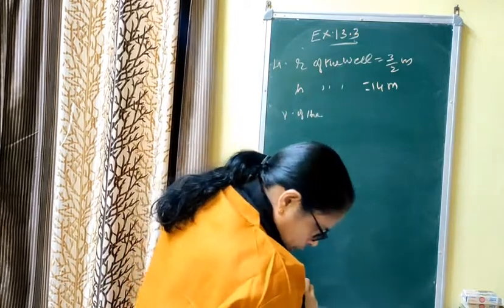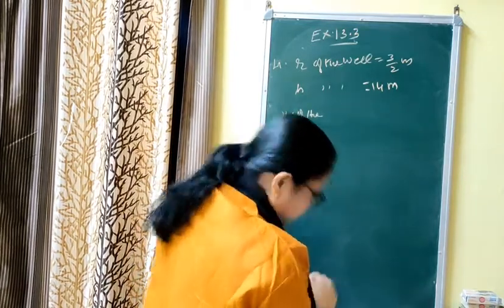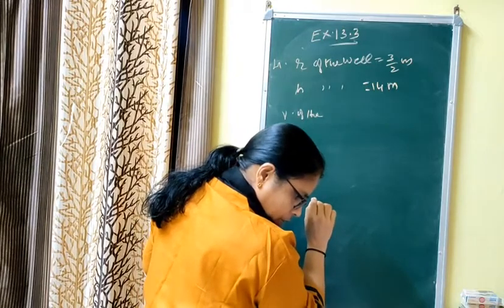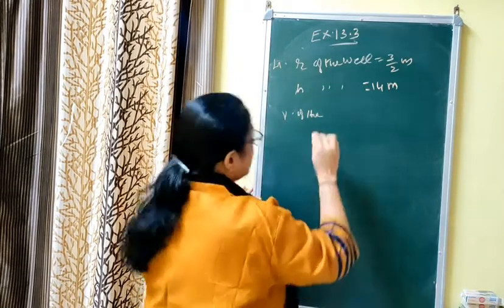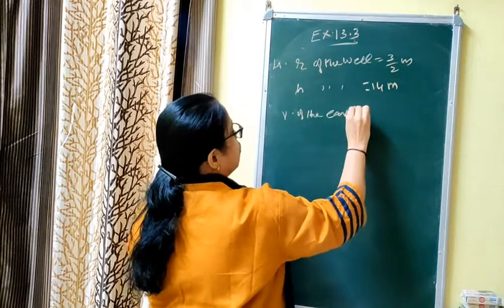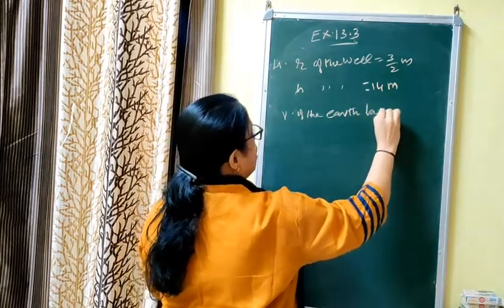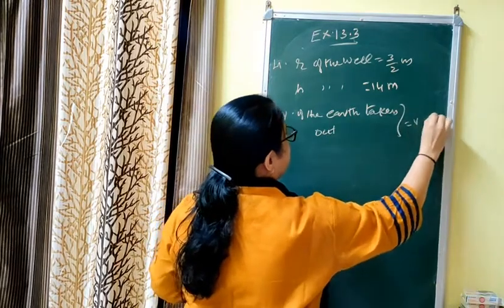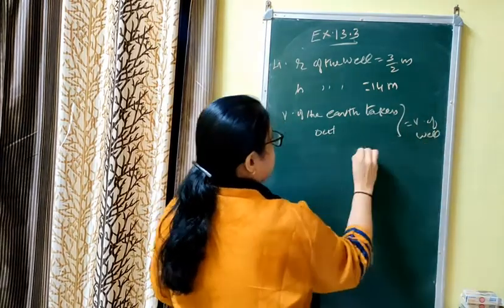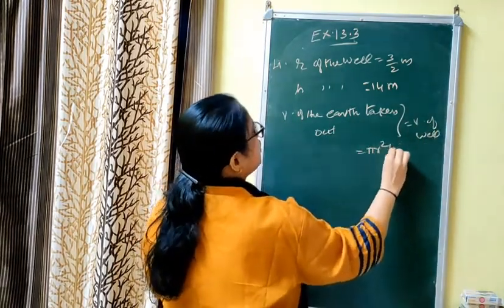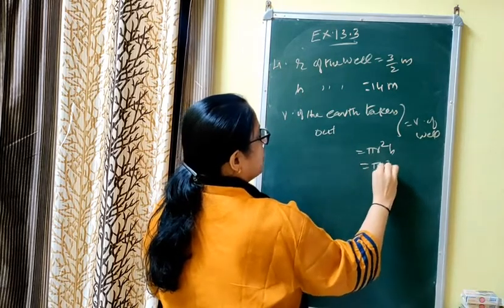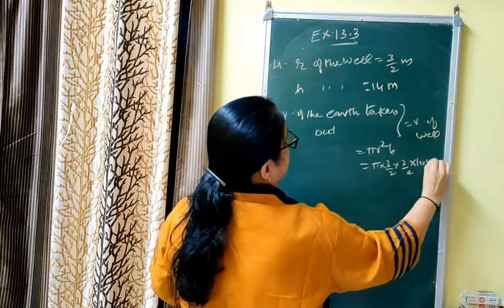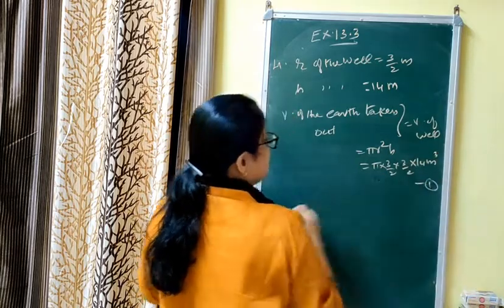Now what is the volume of the earth? Let me be clear about the sentence given in the question: volume of the earth taken out. Volume of the earth taken out is equal to volume of well, that is pi r square H, that is pi into 3 by 2 into 3 by 2 into 14 meter cube. Let it be equation number 1.